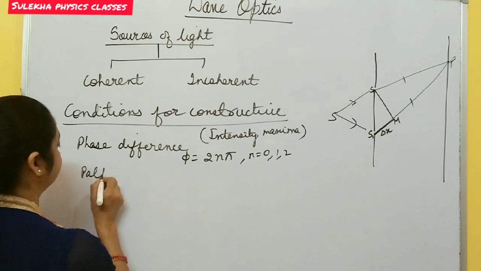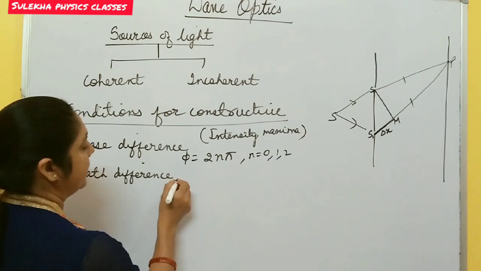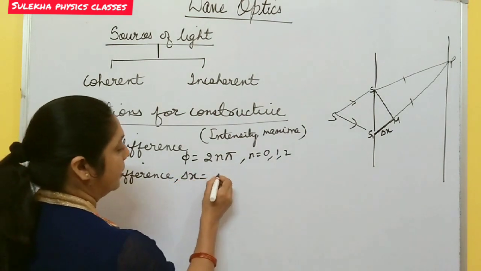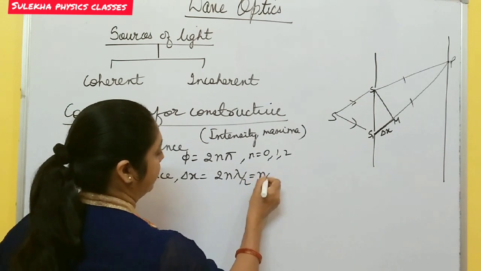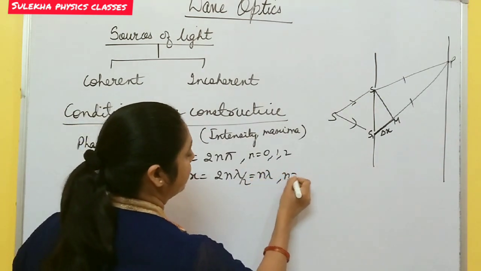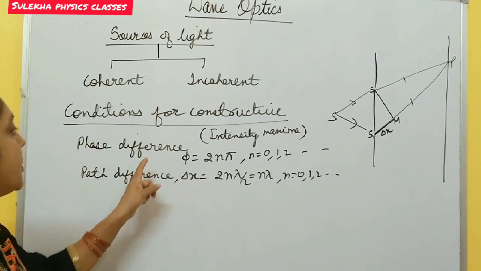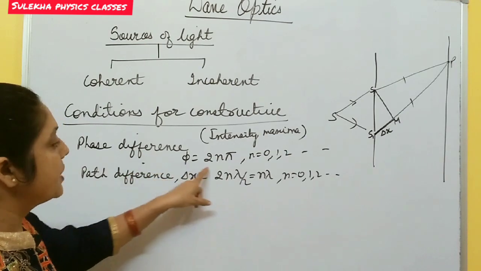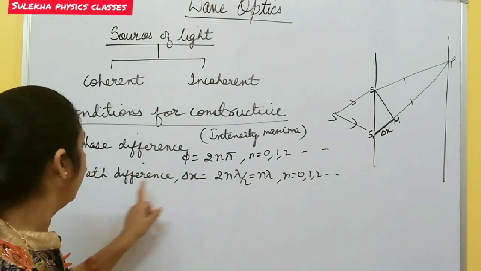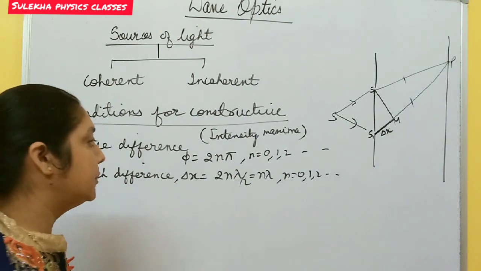and path difference delta x is an even multiple of lambda by 2, I can write n lambda. Here also n equals 0, 1, 2, and so on. So these are the conditions for constructive interference. Phase difference must be an even multiple of pi, and path difference must be an even multiple of lambda by 2.